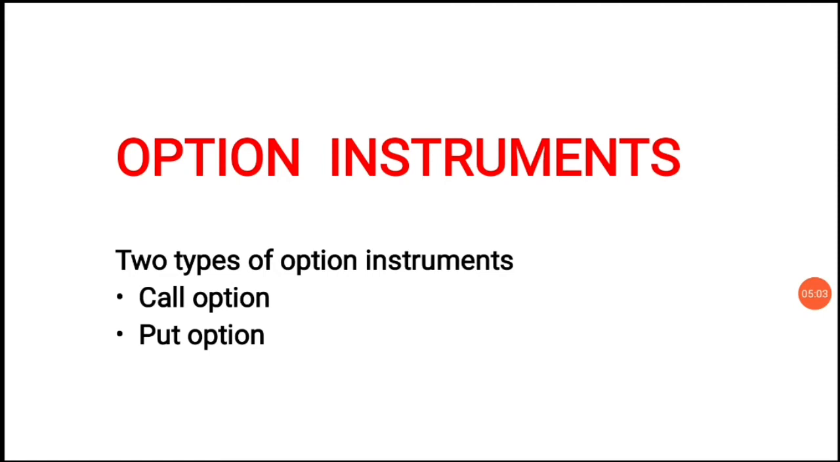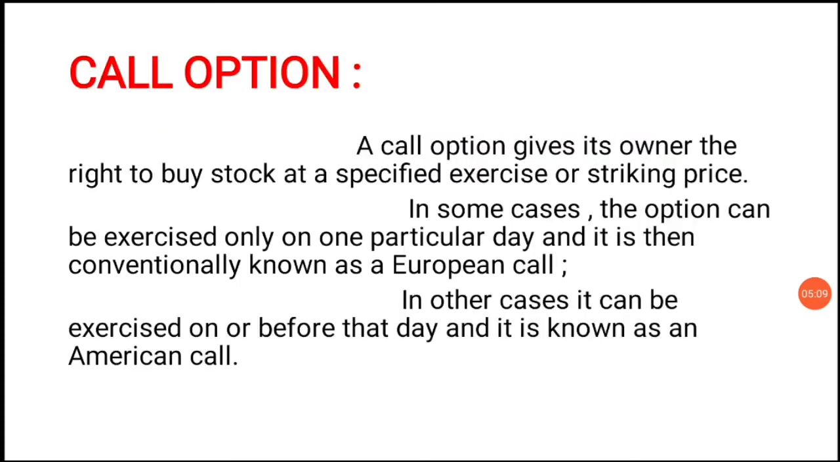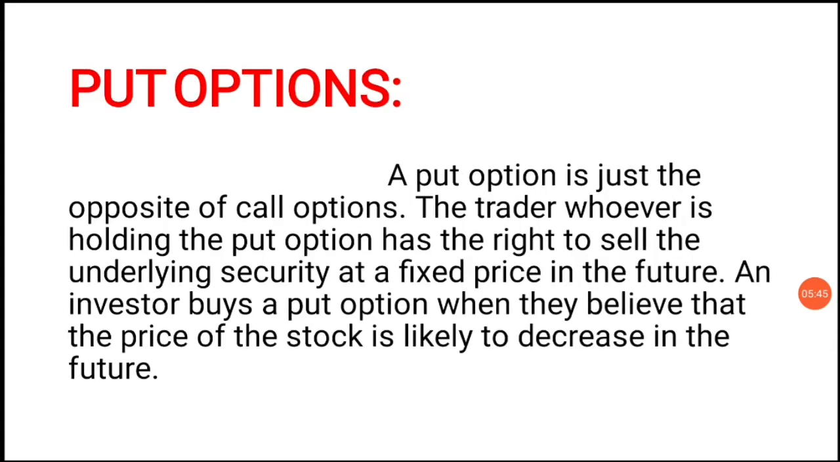Next, option instruments. There are two types of option instrument, call options and put options. A call option gives its owner the right to buy stock at a specified exercise or strike price. In some cases, the option can be exercised only on one particular day, and it is then conventionally known as a European call. In other cases, it can be exercised on or before that day, and it is known as an American call option.